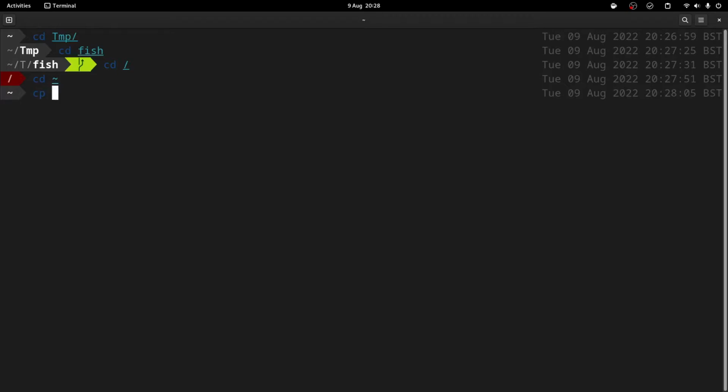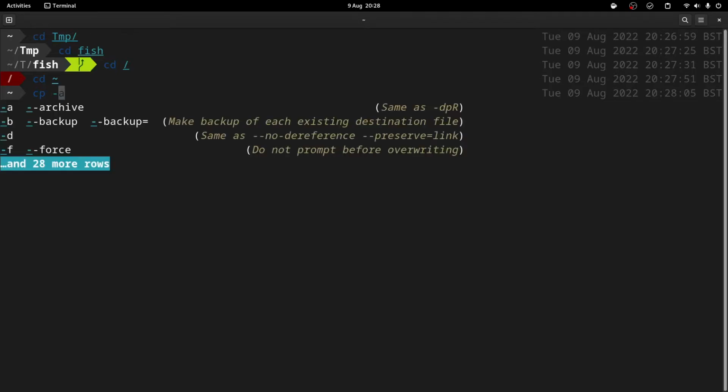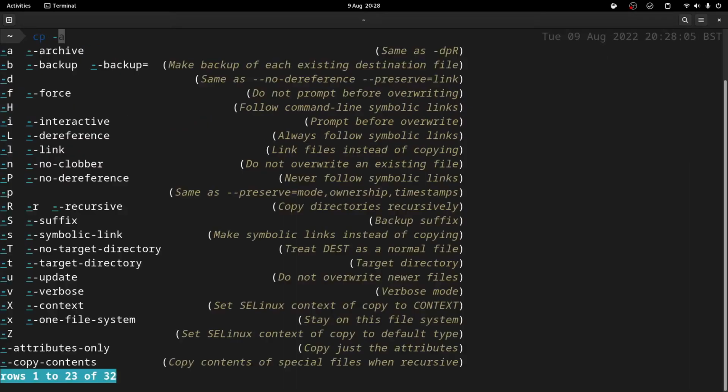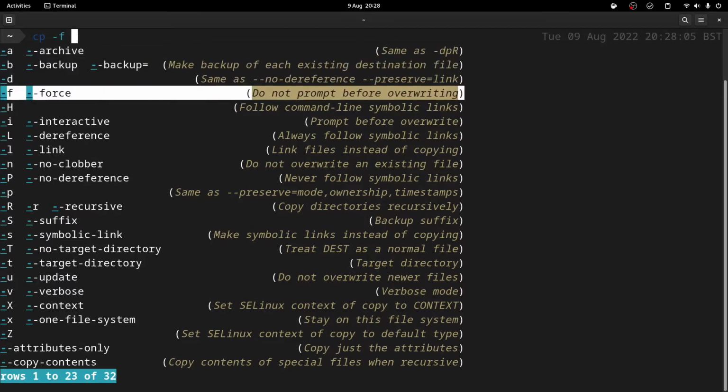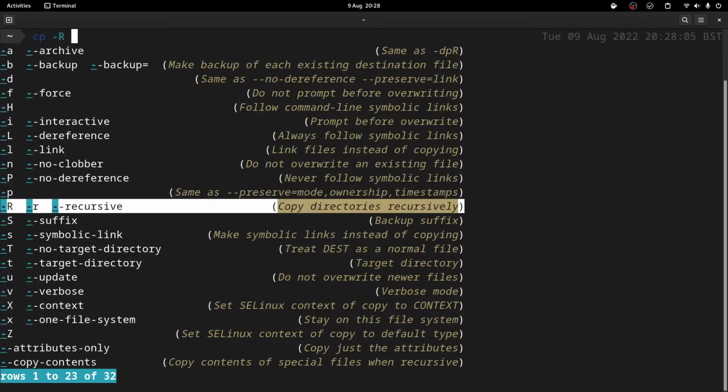It does manpage completions as well. So if I enter the cp command and then dash and then hit tab, it'll show me a bunch of arguments that I could enter. I could tab through these. Probably use that one a lot, but I don't actually want to copy anything at the moment, so I'm just going to come back out of that.